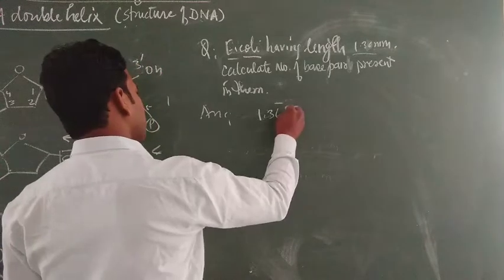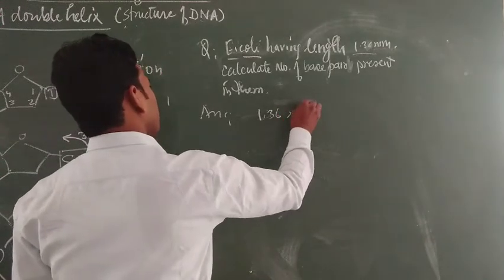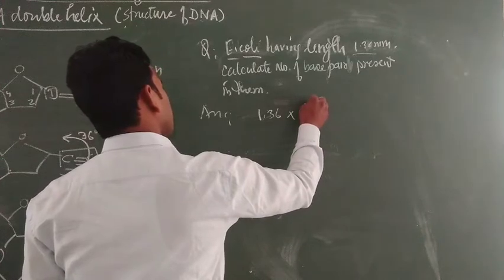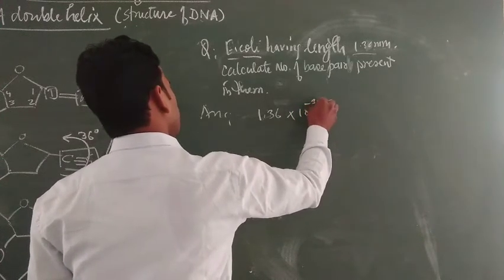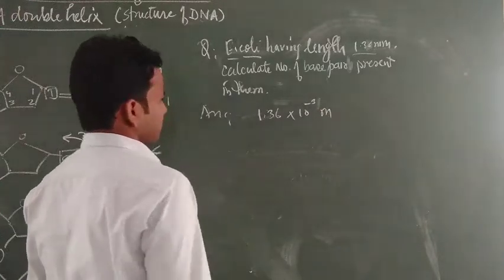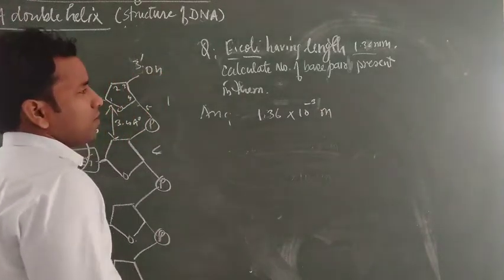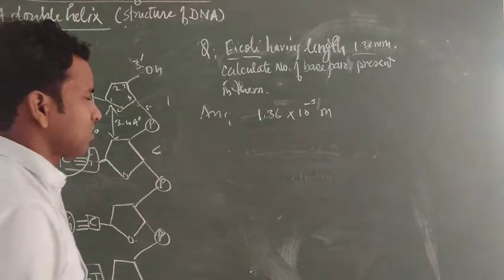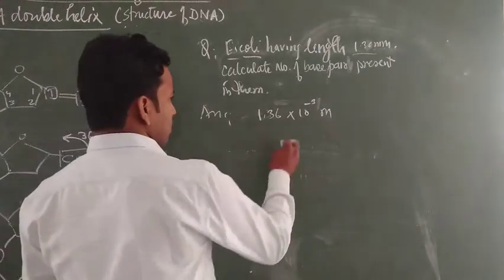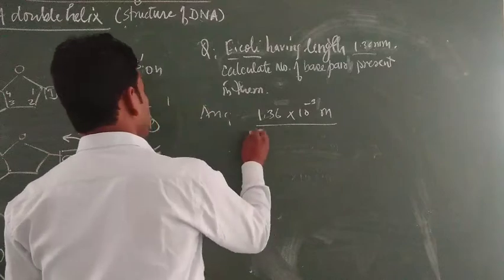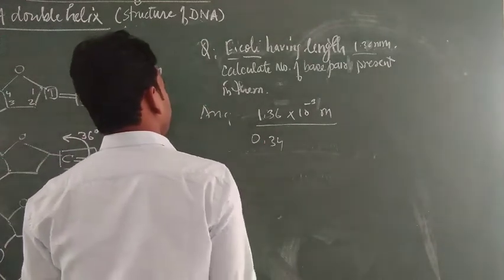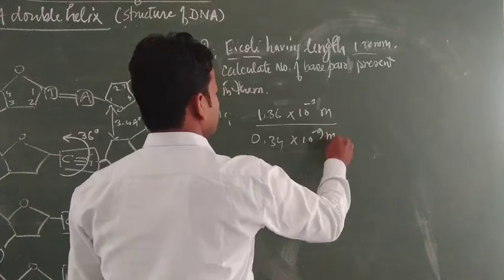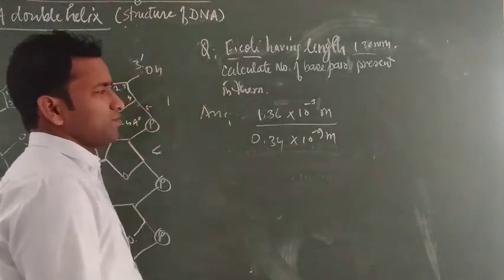Convert it into meter, multiply 10 to the power minus 3 meter. So 1.36 times 10 to the power minus 3 meter, then divide by 0.34 times 10 to the power minus 9 meter. This is the distance per base pair.